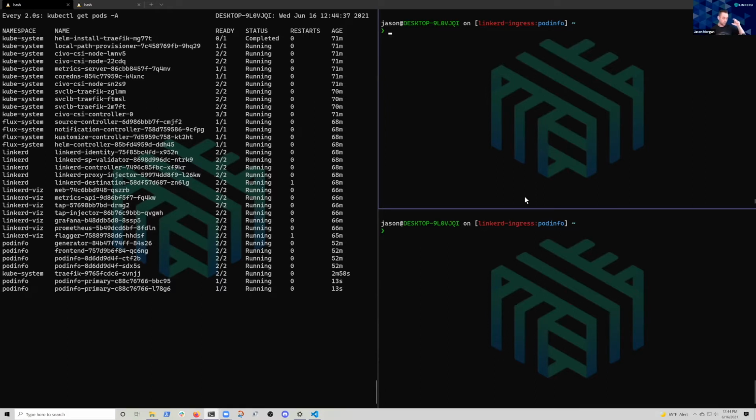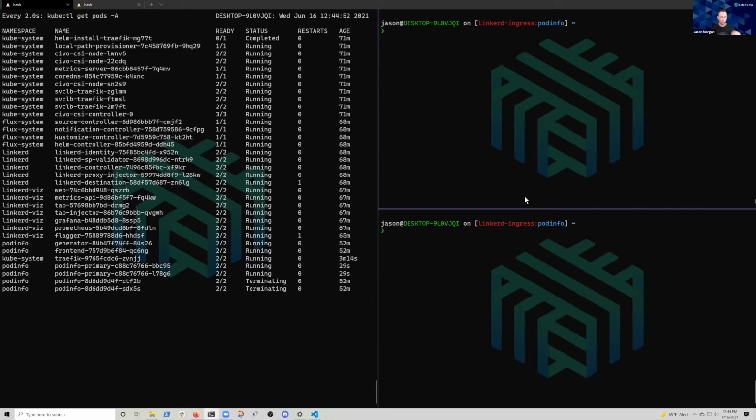One for my primary, where traffic's going to go the majority of the time, and one deployment that's only going to hold replicas or pods when there's a change going on, right? And then I'm going to create new services so that I can split traffic from one to the other, right? So let's look at our status.